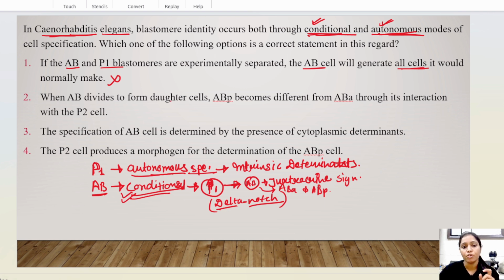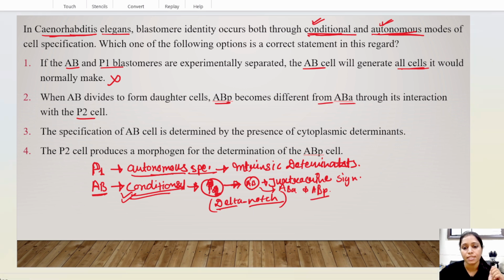When AB divides to form daughter cells, ABP becomes different from ABA through its interaction with the P2 cell. Yes, this is the P2 cell and it interacts with AB, and this interaction is through delta notch signaling.